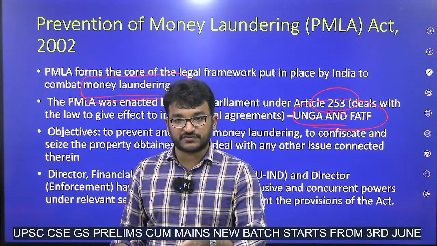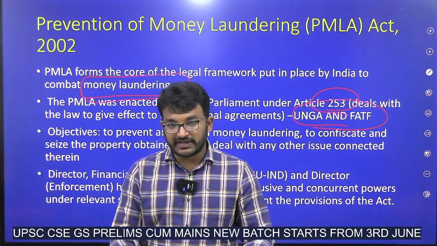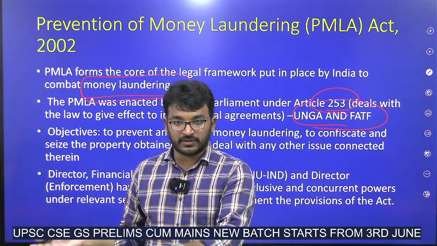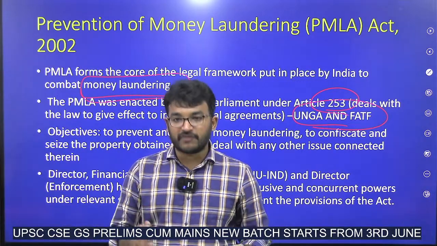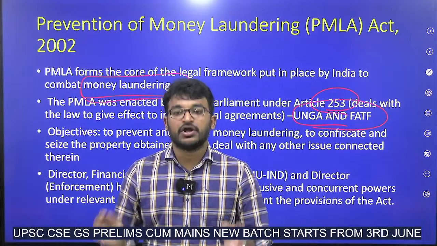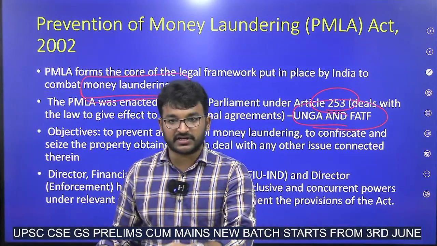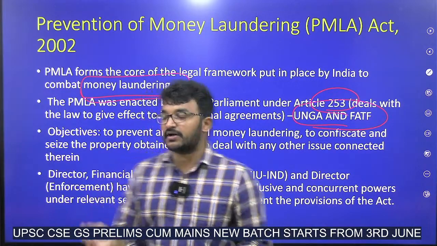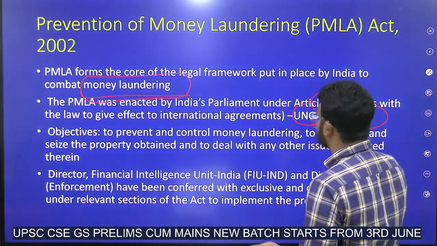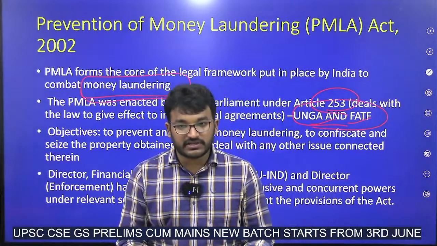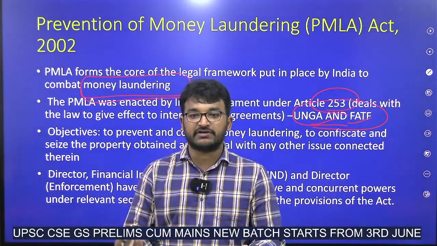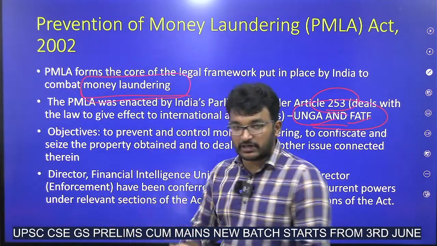It is related to money laundering, state-sponsored terrorism, and weapons of mass destruction. To control all these activities, the Financial Action Task Force has been created. So India had accepted in the UN General Assembly and the Financial Action Task Force that we will be creating one legislation to control money laundering.